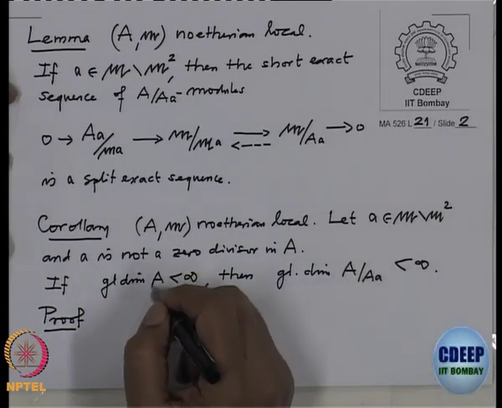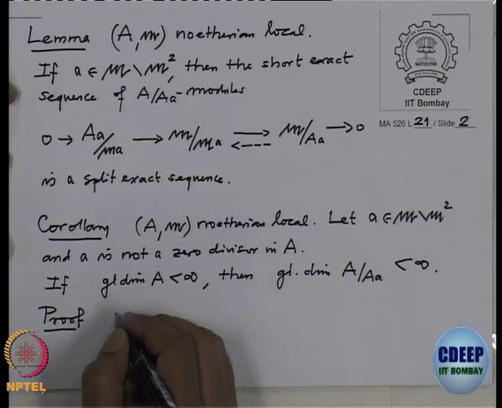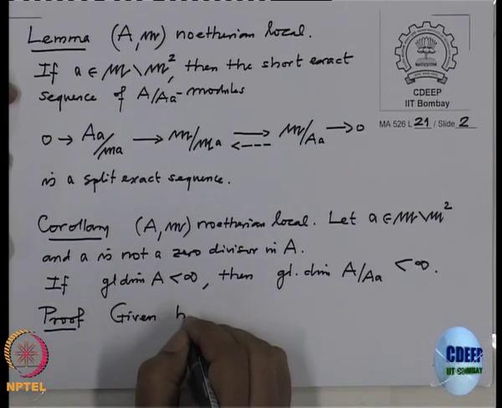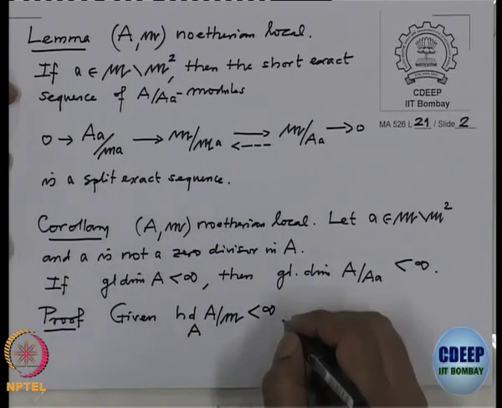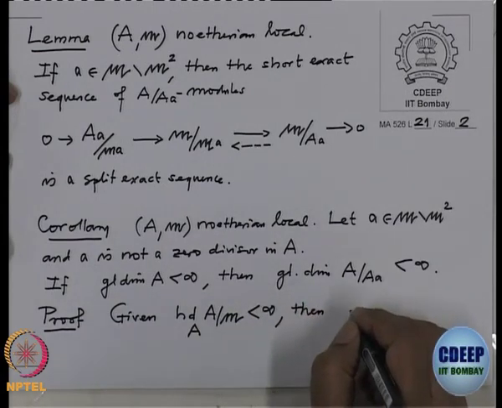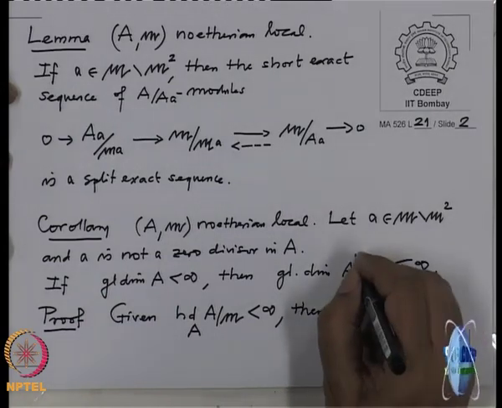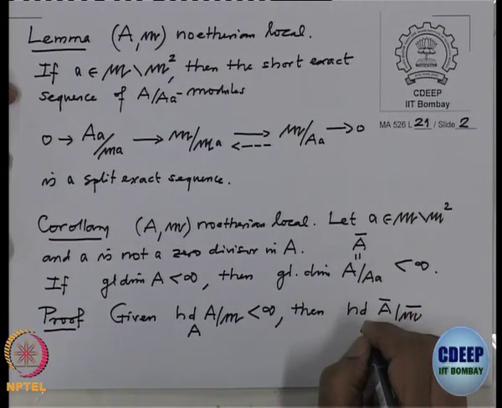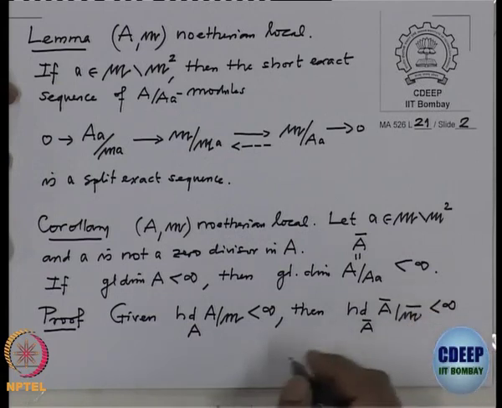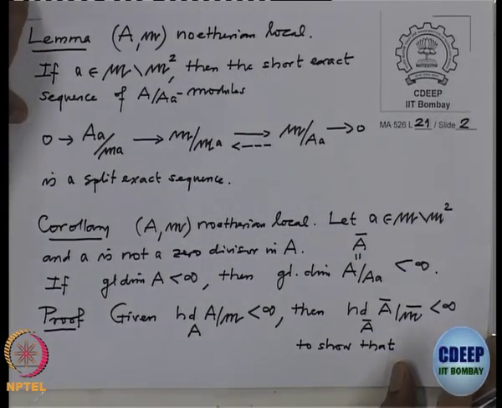And what we are given is that the residue field has a finite homological dimension over A. So, given that the homological dimension of the residue field as an A module is finite, we want to show that the homological dimension of the residue field, let us call this ring A bar with maximal ideal M bar, as an A bar module is finite. This is what we want to show.